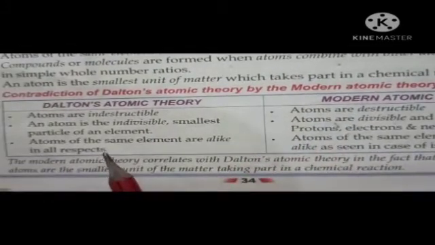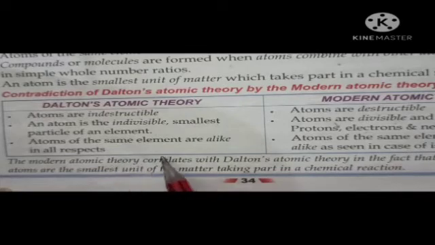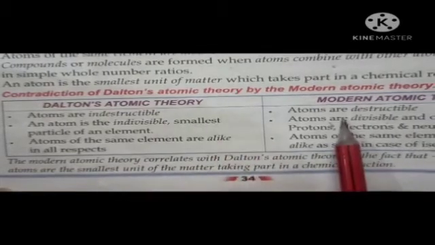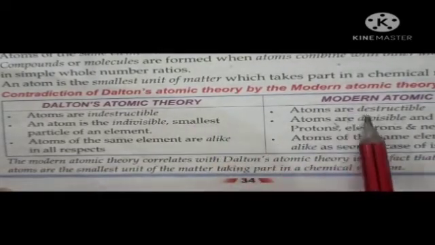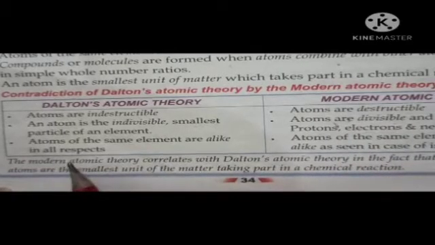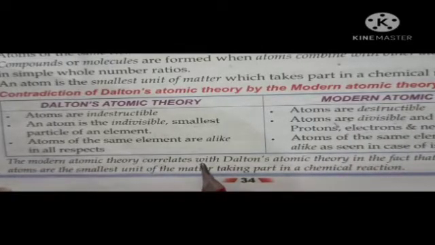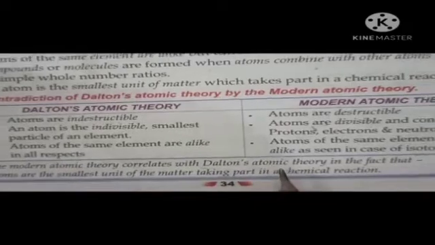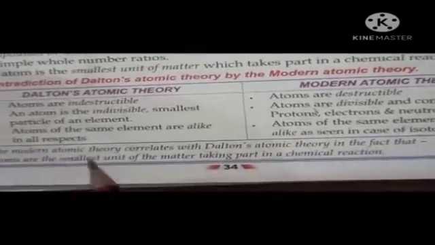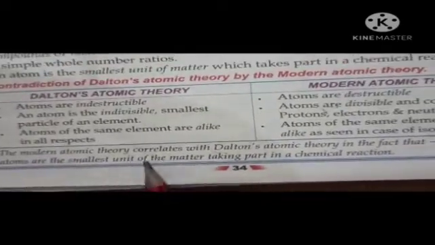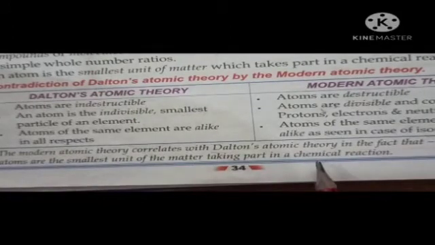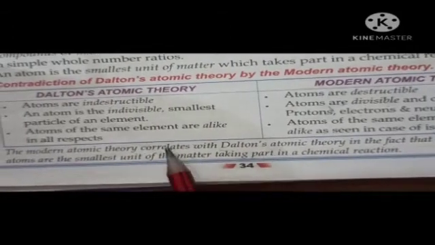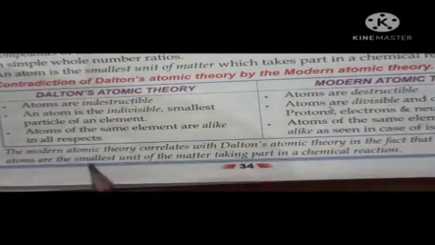But there is a correlation also, there are similarities also. These were the differences between Dalton's and modern atomic theory. But there is a similarity, that is modern atomic theory correlates with Dalton's atomic theory in the fact that atoms are the smallest unit of matter taking part in chemical reactions. Means both the theories say that atoms are the smallest unit of matter which take part in chemical reactions.